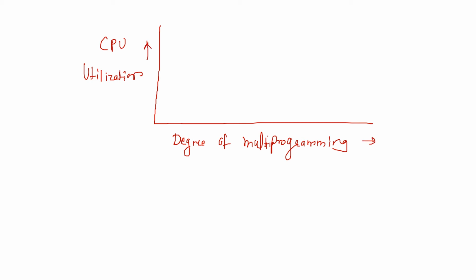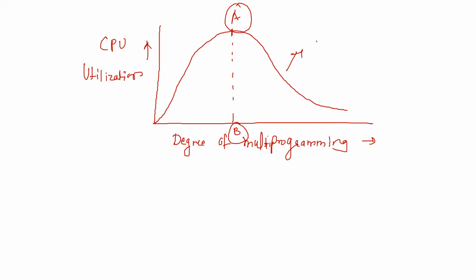So the curve is like this. The maximum point here I'll name A, this is B, and this region is called thrashing.